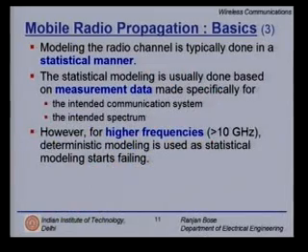However, at higher frequencies, what do we mean by higher? Above 10 gigahertz, deterministic modeling is more useful than statistical modeling, simply because there is no good statistical model. We cannot take one good statistical model that can explain the behavior at greater than 10 gigahertz. So, we actually use a deterministic model and techniques such as ray tracing, where you trace the rays from the transmitter to the receiver and find out what you actually receive.